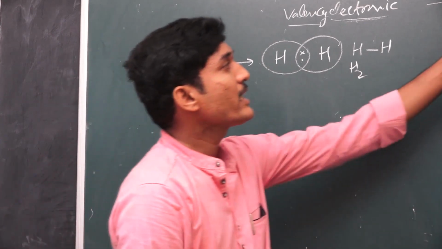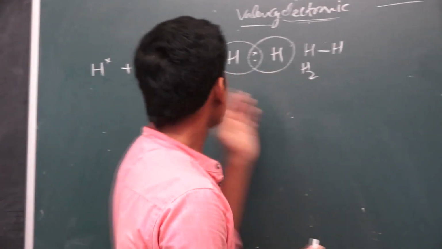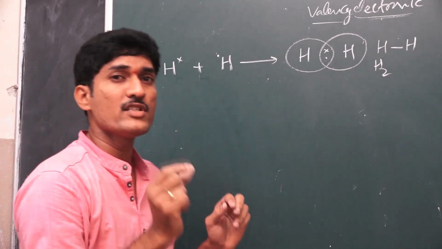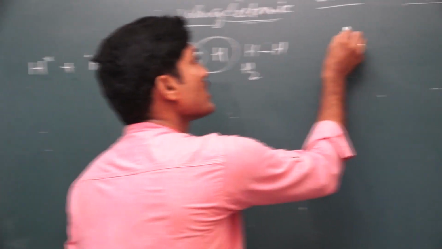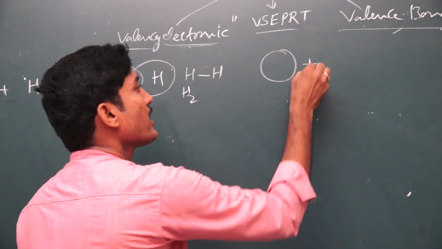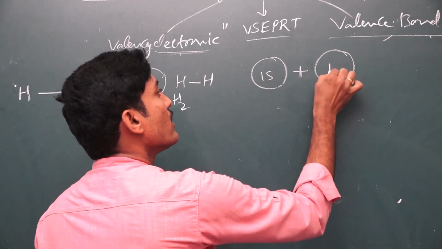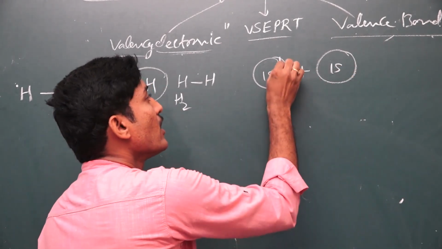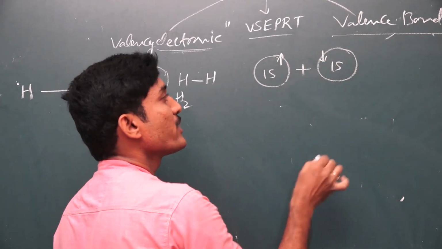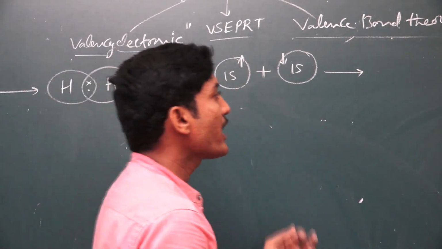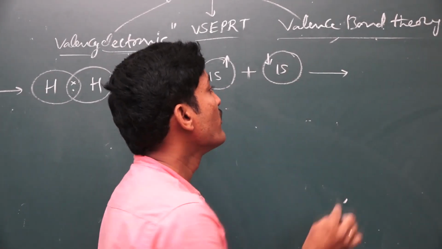The same in case of valence bond theory: hydrogen has a single electron in the 1s orbital, which is spherical in shape. Here is the spherical 1s orbital, and another hydrogen also has a 1s orbital in spherical shape, having one electron. Here the electrons are of opposite spin. These two orbitals overlap each other, giving rise to the hydrogen molecule according to VBT.